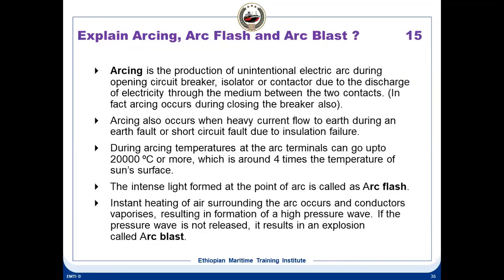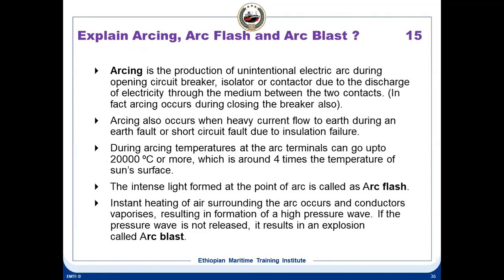Then explain arcing, arc flash, and arc blast. This we have discussed in the last class. Arcing means it's a production of unintentional electric arc during opening of a circuit breaker. Anything when you open, like a circuit breaker, or you open a switch or an isolator or a contactor, you get an arc.